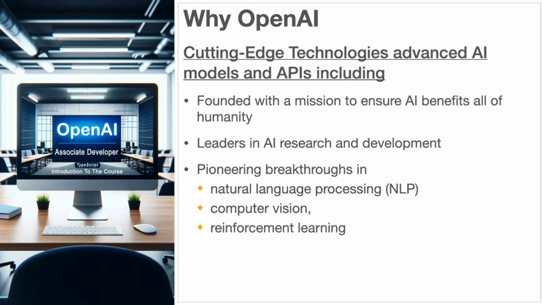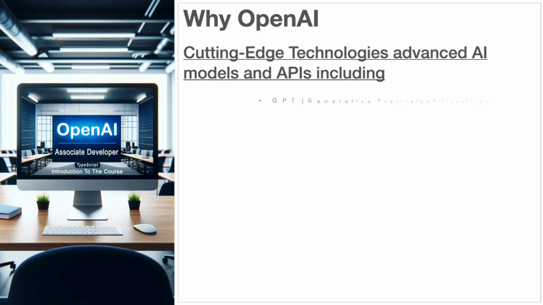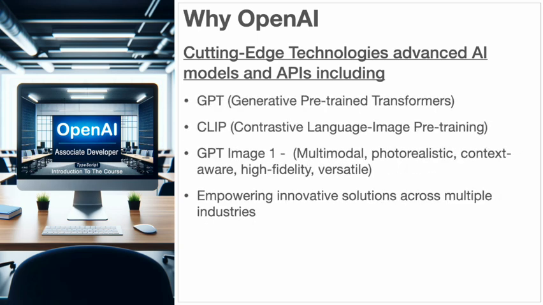As an OpenAI developer, you'll have access to some of the most advanced AI models and APIs available today, including GPT, generative pre-trained transformers, CLIP, contrastive language image pre-training, and GPT Image 1 to leverage world-class image generation capabilities. These powerful tools help developers like you create innovative solutions across a wide range of industries, from healthcare and finance